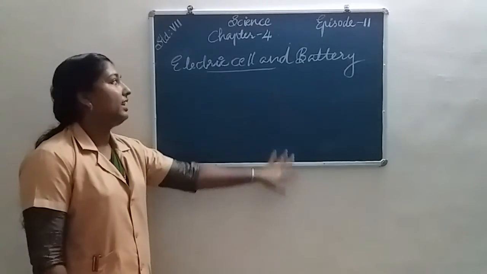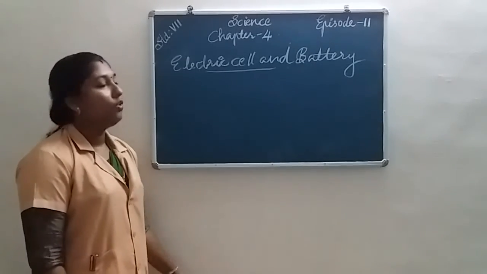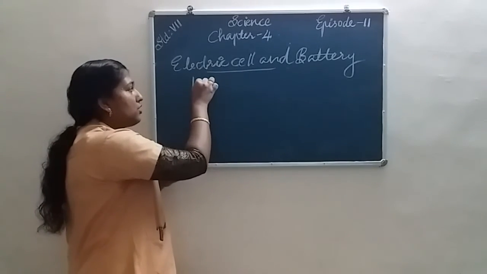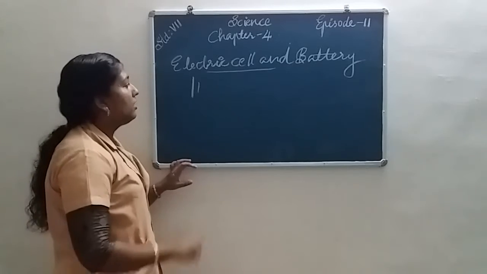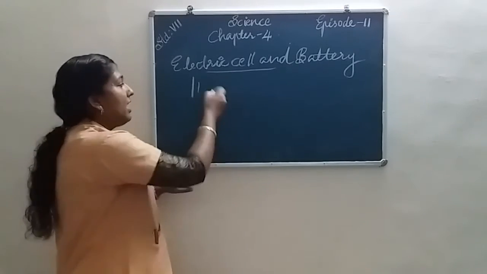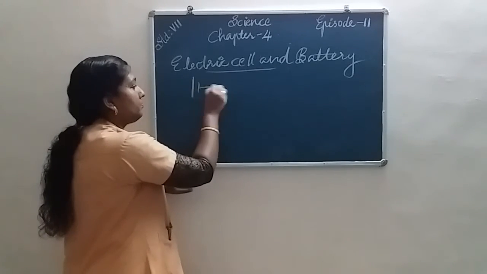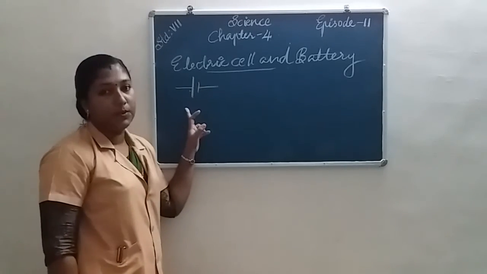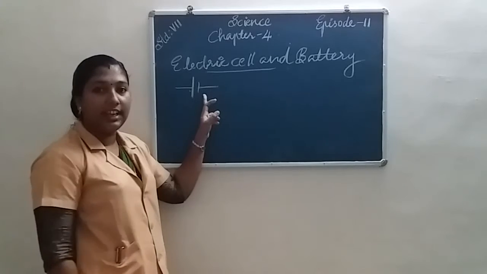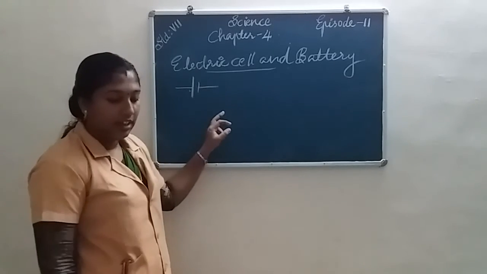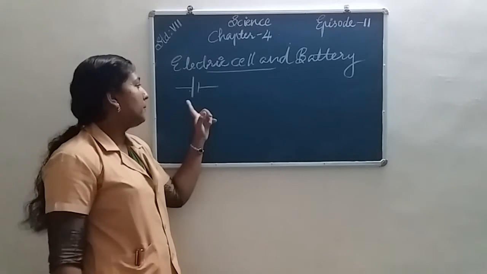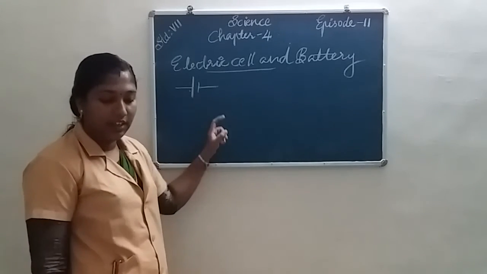We know the electric cell. What is the symbol for an electric cell? A long line and a short line are needed to denote the symbol. The longer line indicates the positive terminal and the shorter line indicates the negative terminal. So an electric cell has two terminals, a positive terminal and a negative terminal.